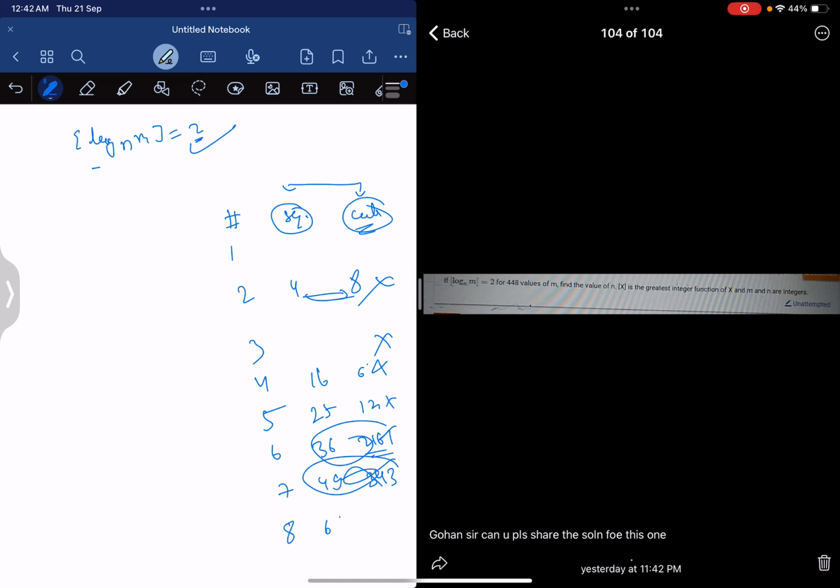So if we see 8, this is 64 and 512. So one lesser value than its cube, 511, subtract 64. We made a mistake, I guess, somewhere. Let us see. 8 square is 64 and 8 cube is 512. So this gives 447. We have to include 64 as well, my bad. So this one will also be added. So 448 values. So bingo, we got it.